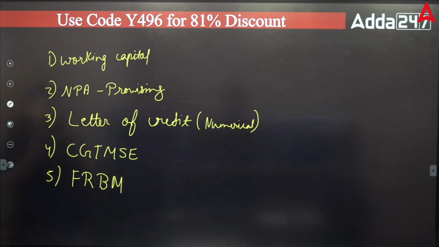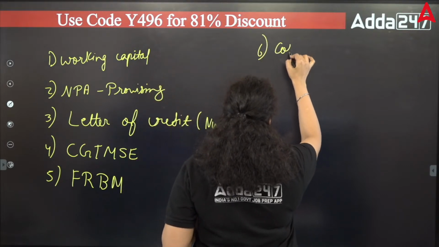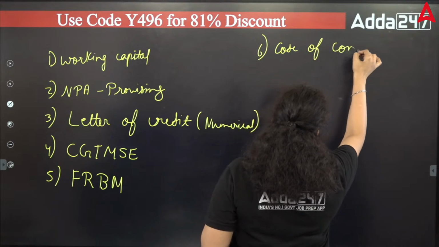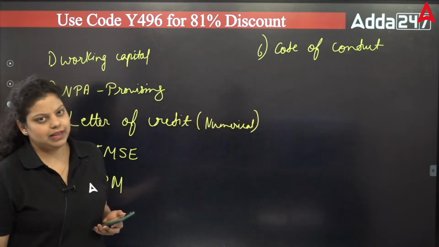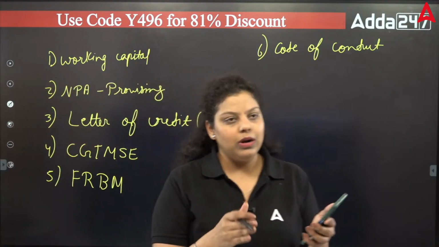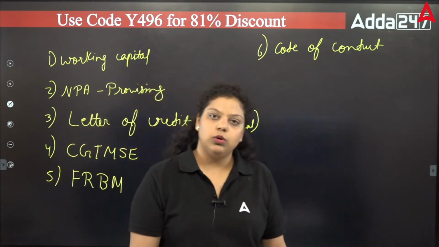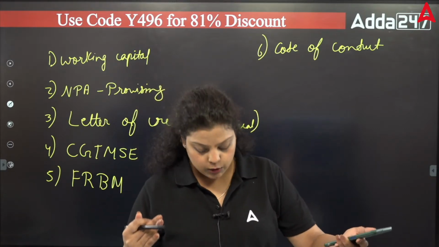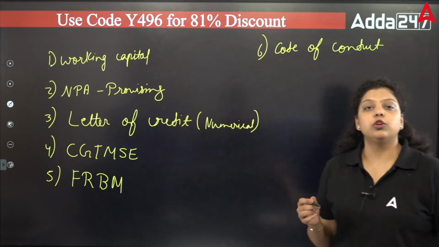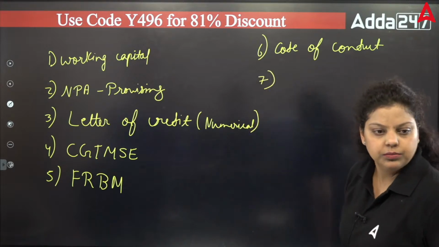So apart from the FRBM Act, the next question was related to Code of Conduct. One question was asked on Code of Conduct. As we know in ethics, business ethics is simply a systematic study of a workplace, what ethical manners we need or what ethical matters should be discussed in the organization, in the office, in the workplace. That is the Code of Conduct. In simple language, we can say it's a rule book, like how you have to behave, how you have to treat others in the organization, or what rules you have to follow. That is known as your Code of Conduct. So that was one question from the Code of Conduct.